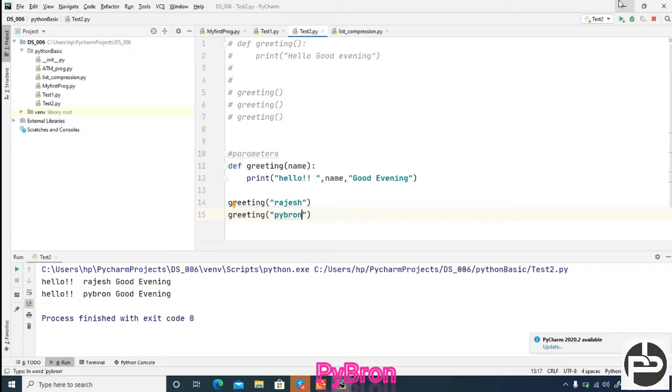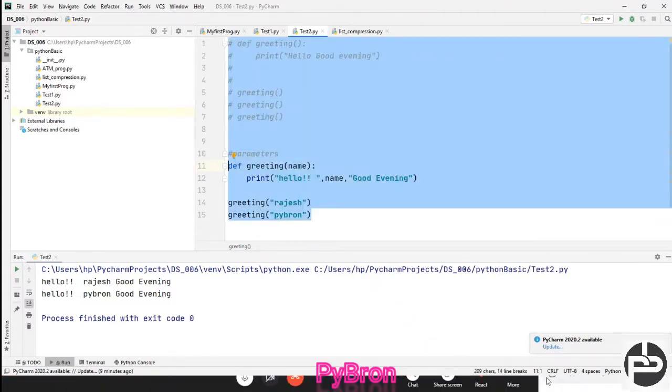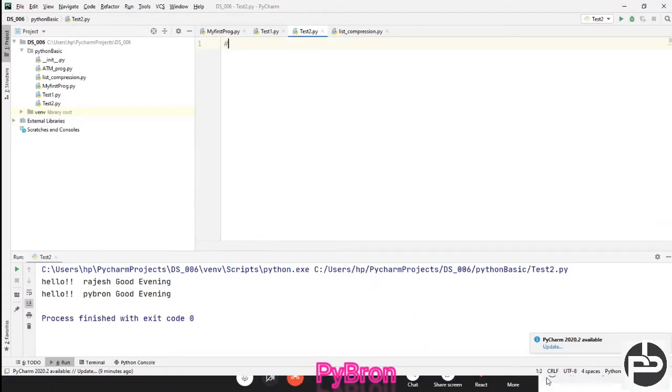Okay, and let's suppose: write a function to take a number as an input and print the square value of it. So suppose I got a requirement like this. I am getting one requirement. Let me pass this over the chat. Now, my requirement is like this: write a function to take a number as an input and print its square value. Okay, so now how can you do it? Let's see how we are supposed to do it.